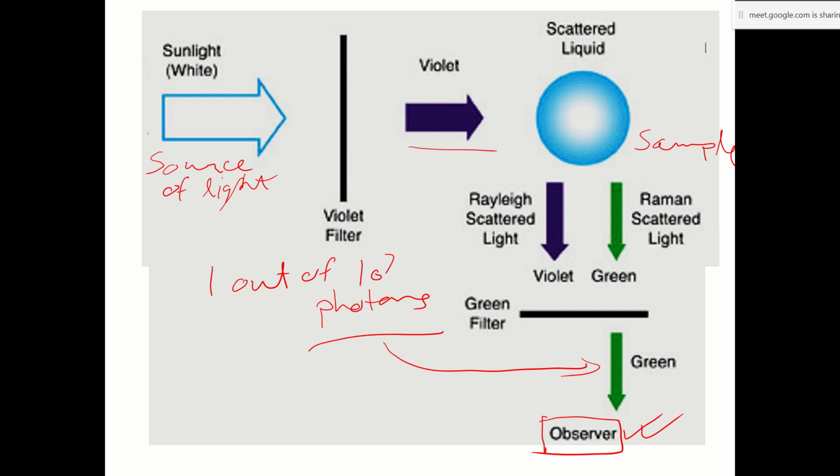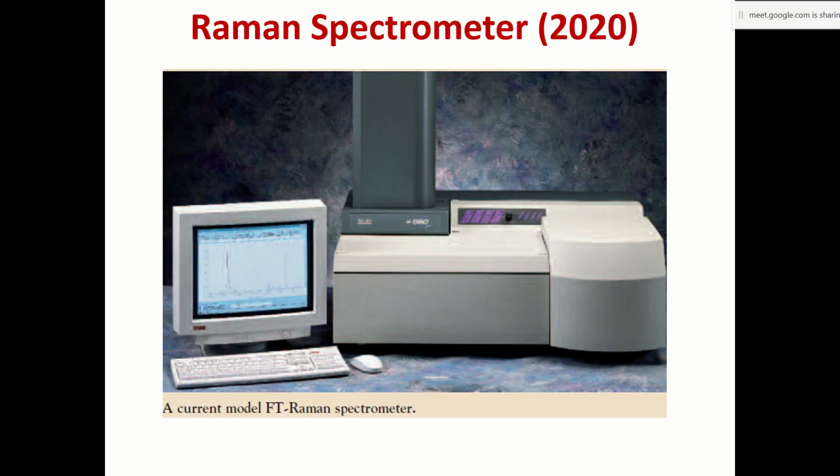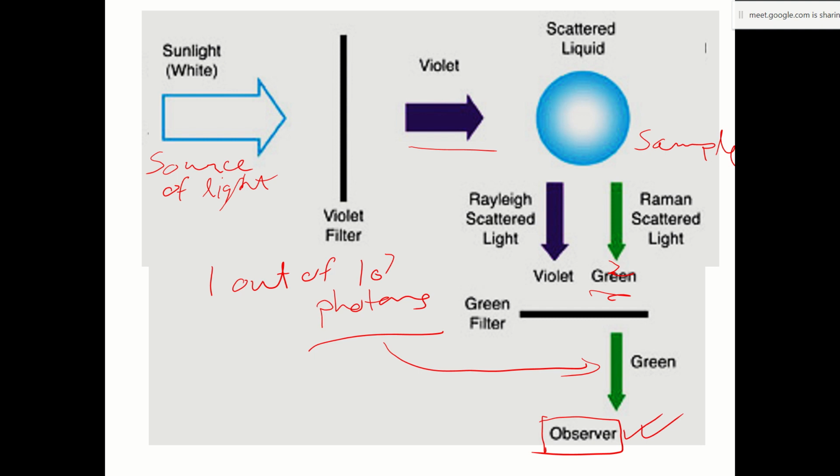Violet was incident, violet only scattered, most of them in that scheme. But some of the violet that was incident upon them, when they were scattered, the energy was changed. So this was observed by Raman. And the Rayleigh scattered light, the scattering that is happening here, is not important.